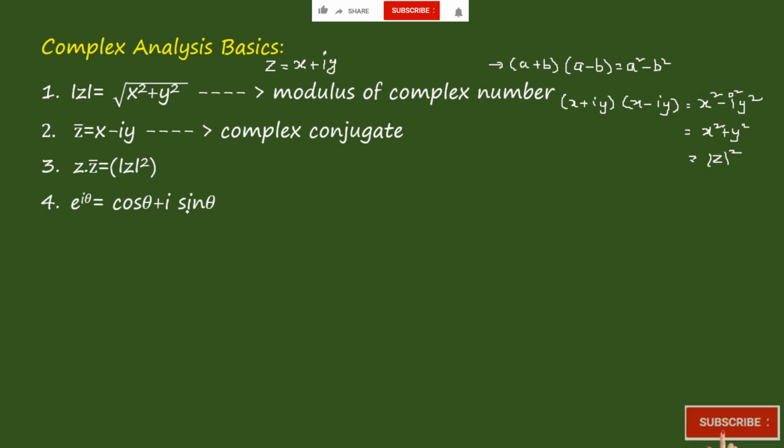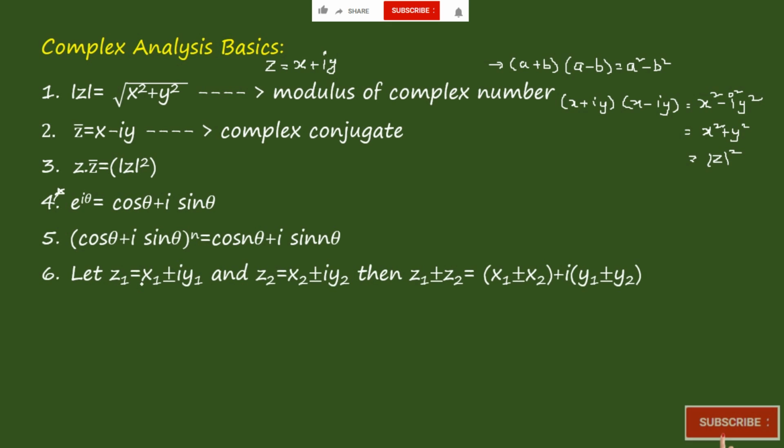Now come to the next one. e power i theta is equal to cos theta plus i sin theta. That's very important. You have to remember this one. Next one: cos theta plus i sin theta whole power n is equal to cos n theta plus i sin n theta.